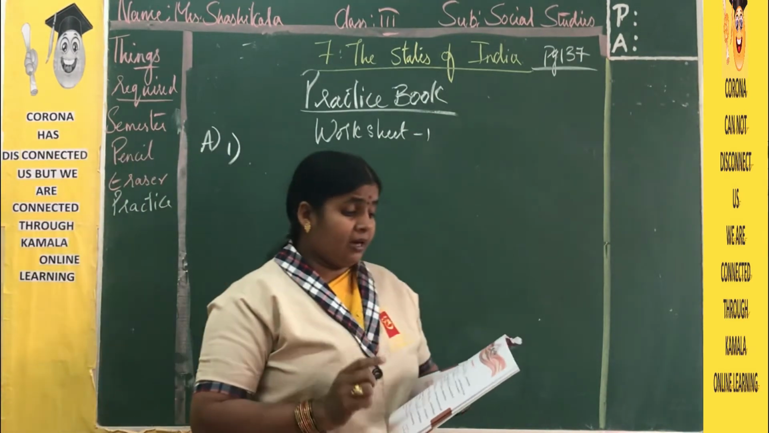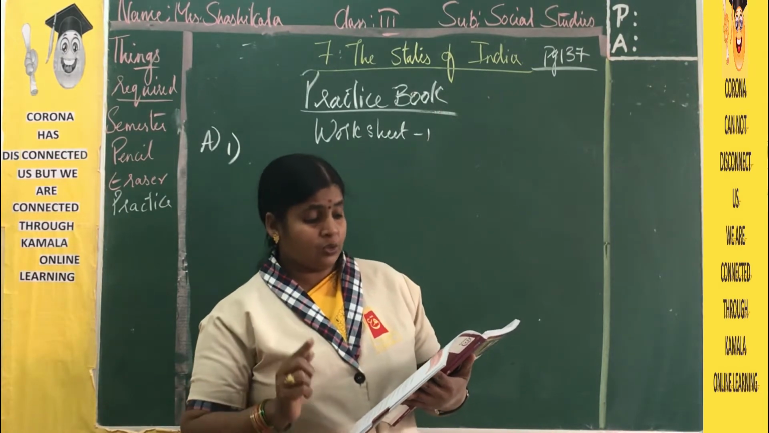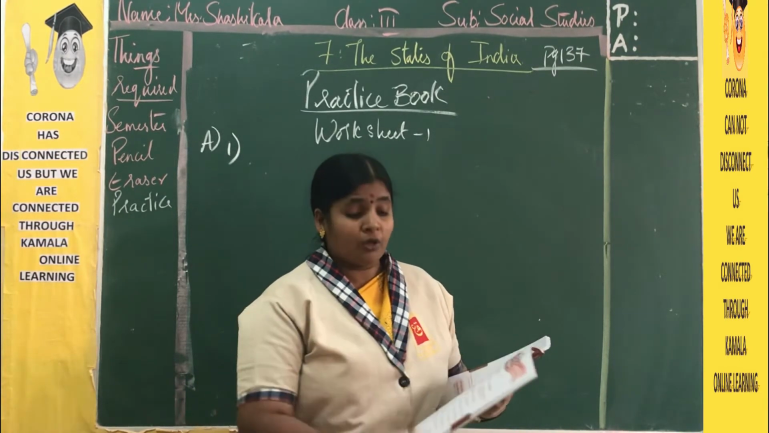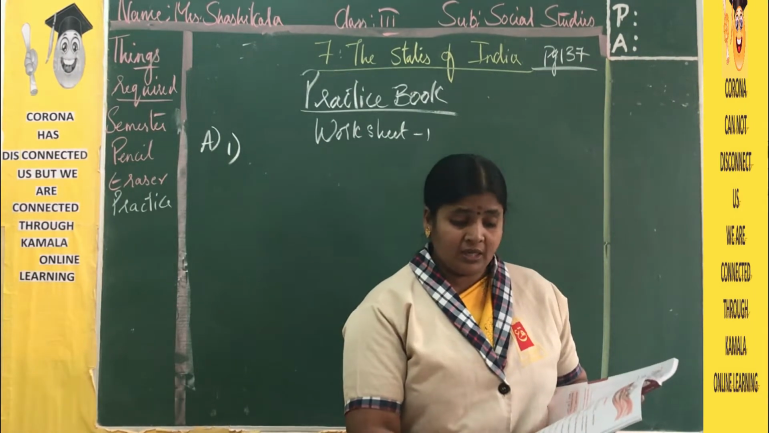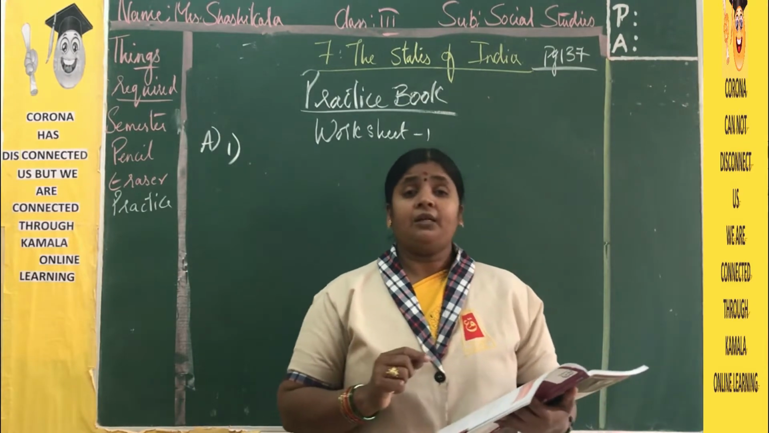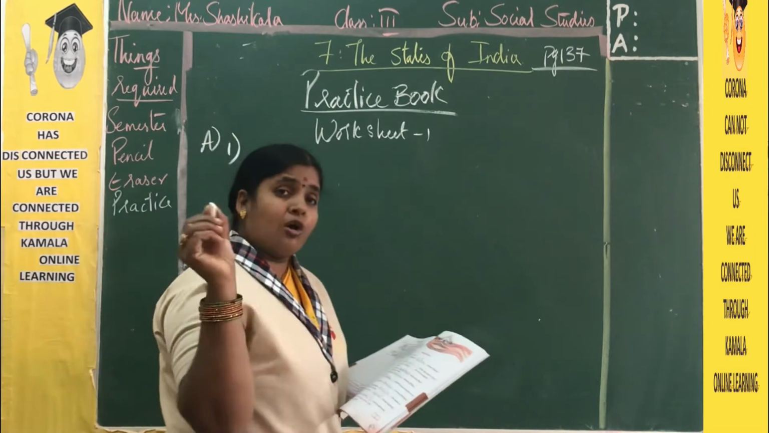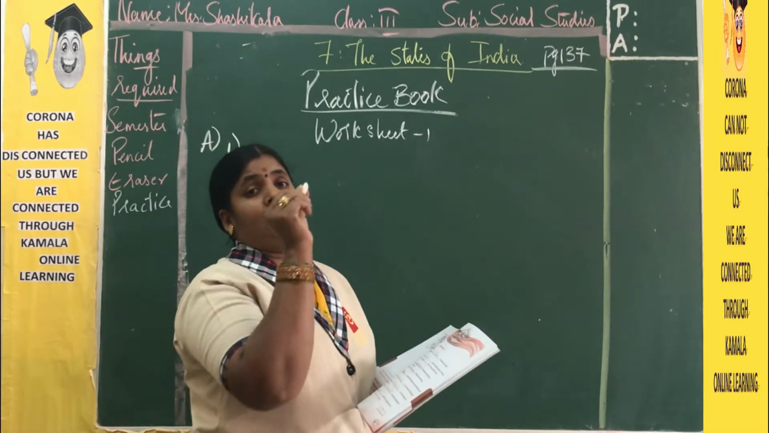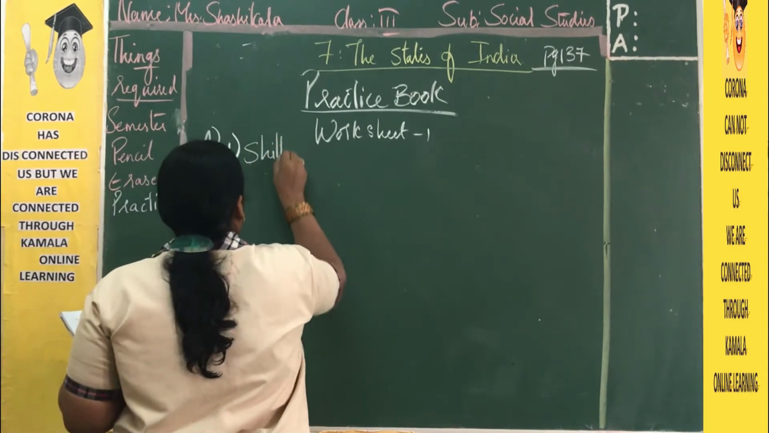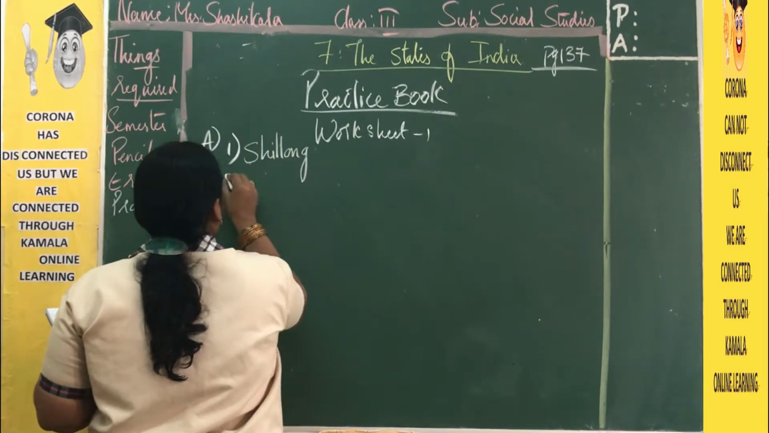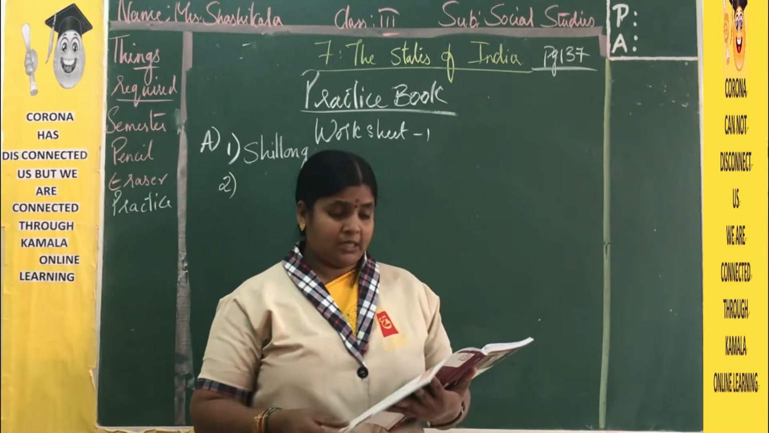The capital of Meghalaya is dash, and options are Kolkata, Aizawl and Shillong. What is the capital of Meghalaya? If you refer to the textbook, it will be very easy for us. So the capital of Meghalaya is Shillong. Please underline the word Shillong and write the same word in the given space. Shillong. Please write along with me and do not make any spelling mistakes.